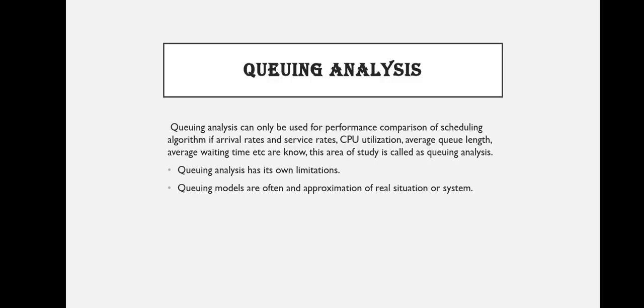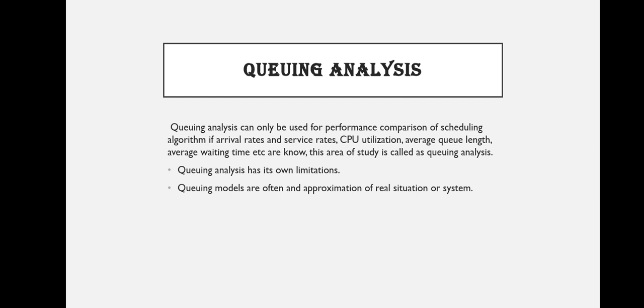Now we go on to queuing analysis. Queuing analysis can only be used for performance comparison of scheduling algorithms if arrival rate and service rates, CPU utilization, average queue length, average waiting time, etc. are known. This area of study is called queuing analysis.